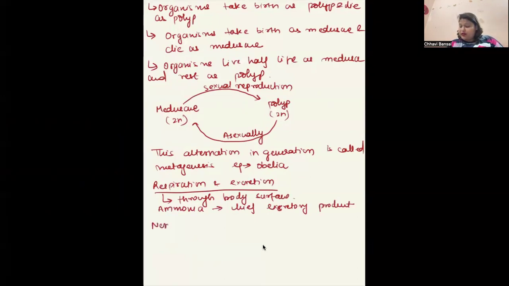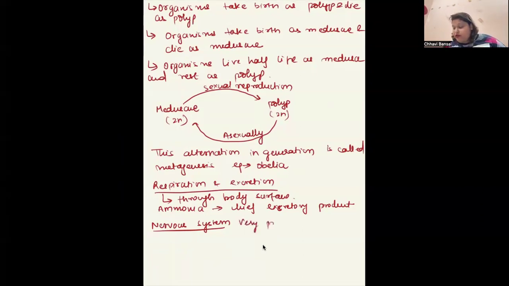Next is the nervous system. They have a very primitive form of nervous system. How? It has a network of nerve cells and their processes. So these nerve cells are apolar neurons. Okay. So these apolar neurons are the ones that are considered as the nervous system here.